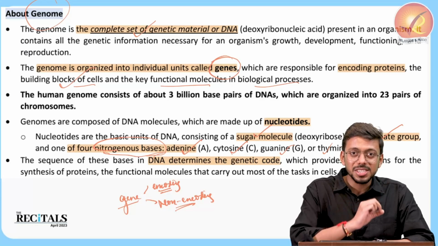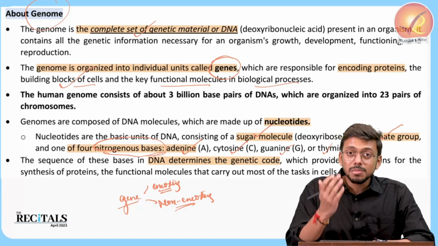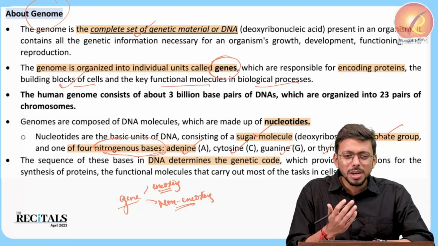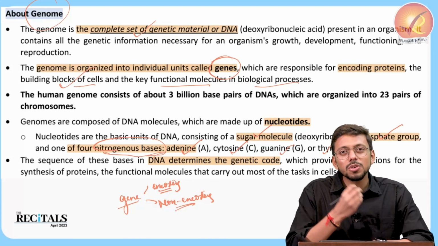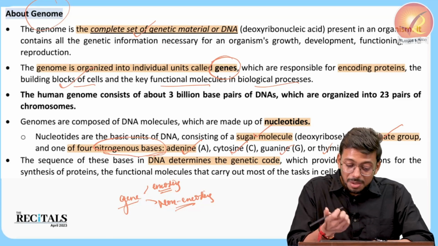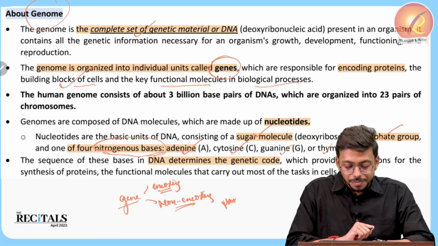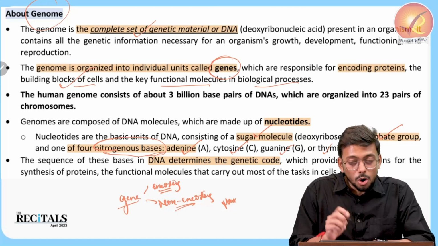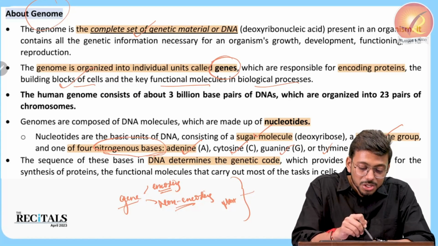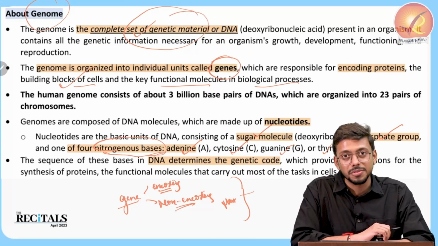So all these genes, coding, encoding protein, whatever genes are there, even some genes would be non-functional. Non-functional in the sense that whenever we do research, we might not find what kind of functions they really have. So some may be non-functional, right? So even that can be there. So all these genes combined together will form what is known as the genome. That is why it's known as the complete set of genetic material, or the DNA that we have, right?